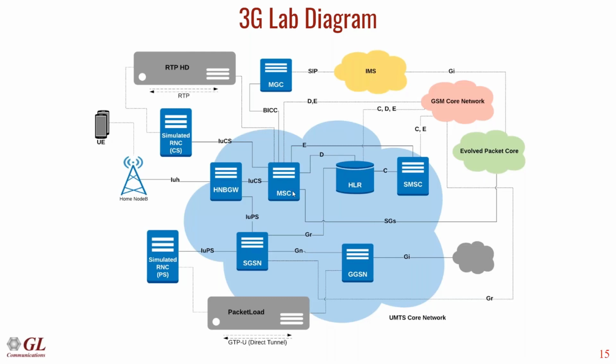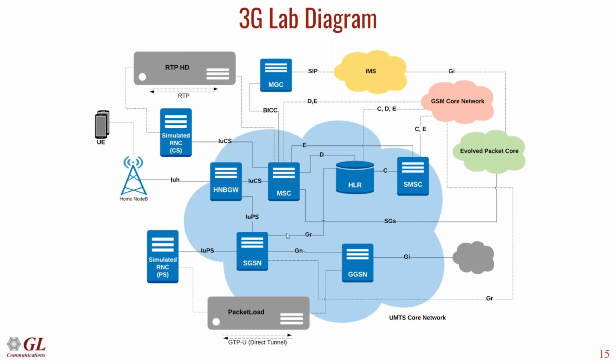Here again, this 3G MSC can connect to the IMS network, or it can connect to the evolved EPC, that is the 4G network, via the SGS interface, or it can even connect to the 2G MSCs. So the complete interoperability can be simulated with the 3G lab. The UE can even call a PSTN phone.